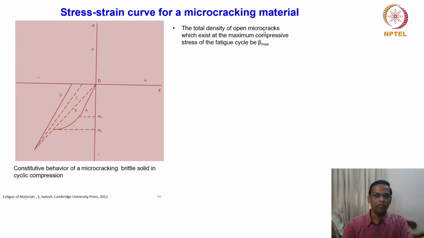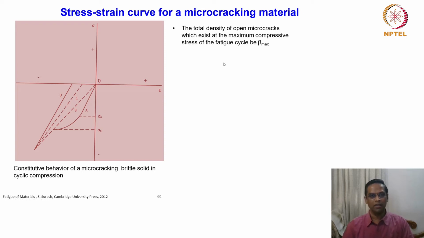The total density of open microcracks which exist at the maximum compressive stress of the fatigue cycle be beta max. So here we are defining a parameter based upon whether, during cyclic loading, the microcrack is opened or gets closed.